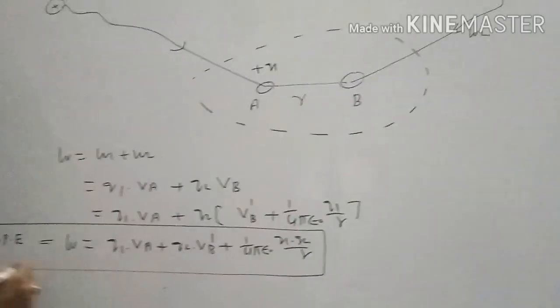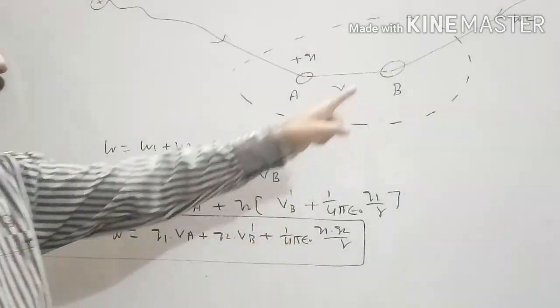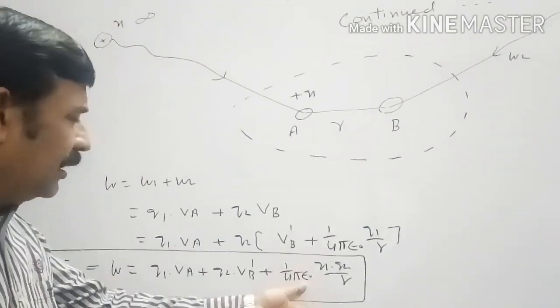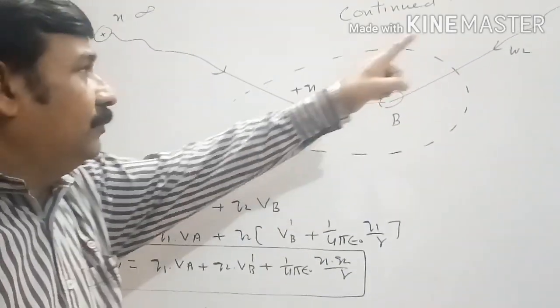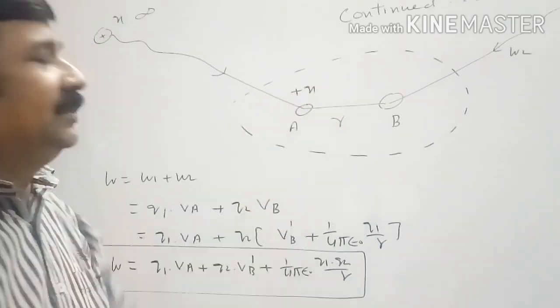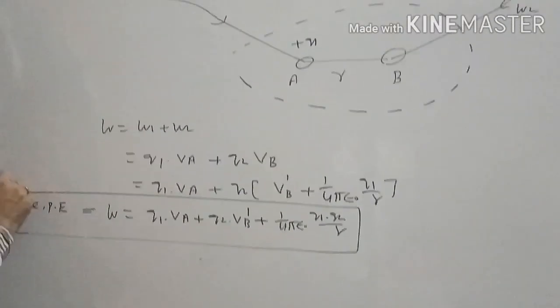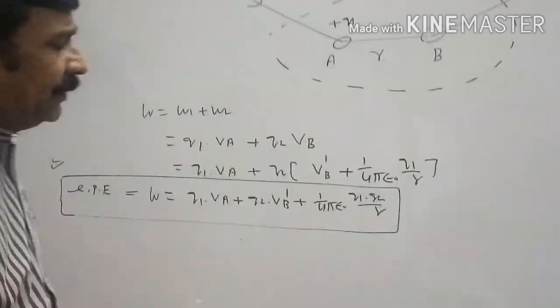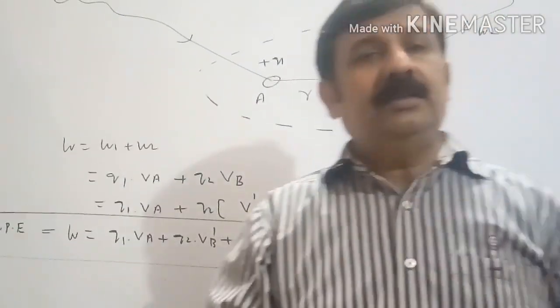Potential at A due to presence of electric field there. What is VB dash? Potential at B due to the presence of electric field there. And this is the work done to bring Q2 charge because of this charge. So this is the electric potential energy of the system. This is very important. In your textbook also questions based on this topic are given. In board exam also questions based on this topic are very important.